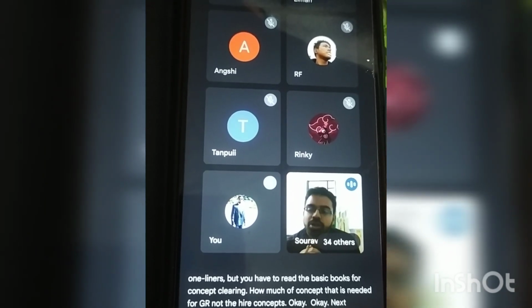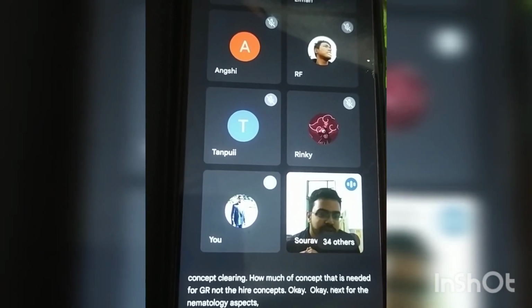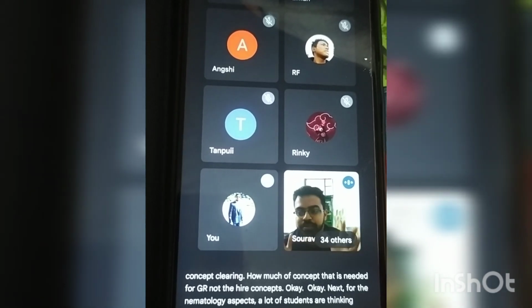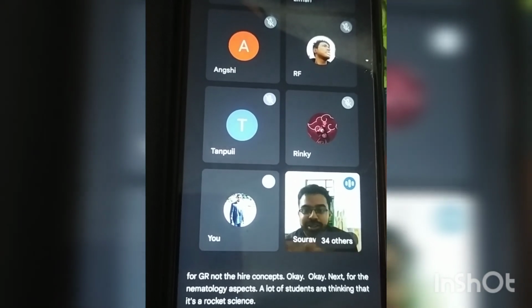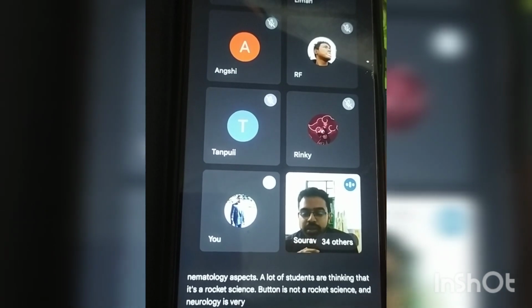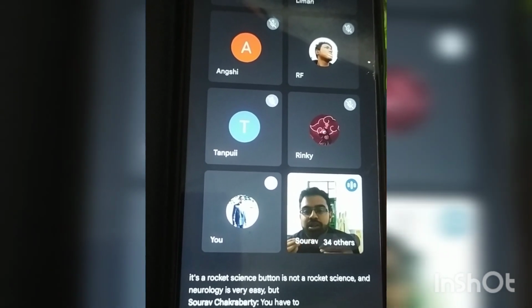Next, for the nematology aspects, a lot of students think that it's rocket science, but it is not rocket science. Nematology is very easy.